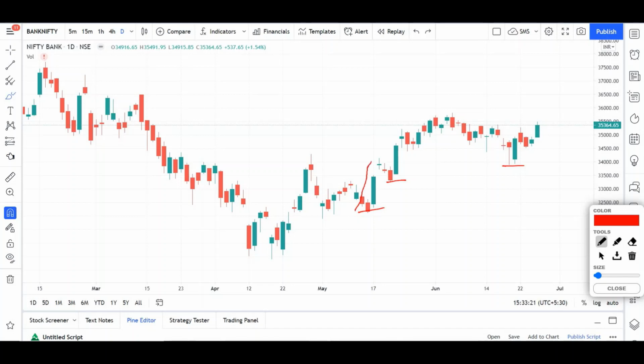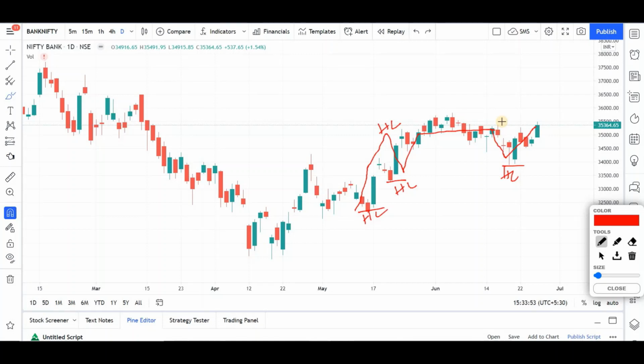The market is moving up, coming down, moving up, then consolidating and coming down, and then started moving up again. So these are higher lows, you can clearly see, and this is a higher high. You should always make sure the stock or index that you're trading is in a structure of higher highs and higher lows. Then the success rate will drastically increase.